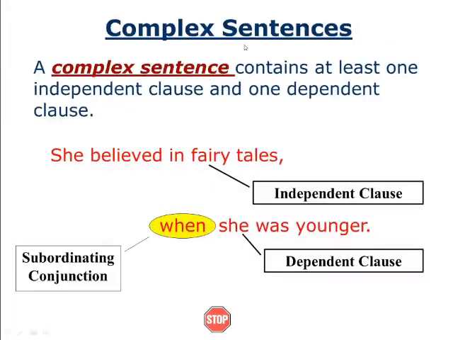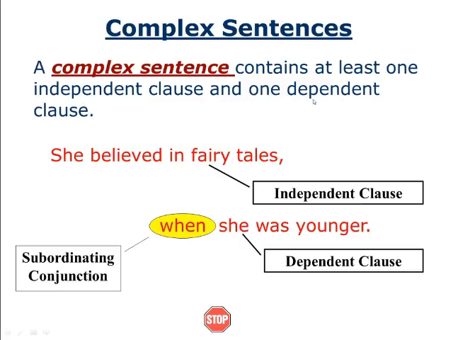Complex sentence. What is a complex sentence? All this time we talked about independent clauses. The first one was independent, the second one was independent. But in a complex sentence, what's the difference? A complex sentence contains at least one independent clause and one dependent clause. Be very careful about this.